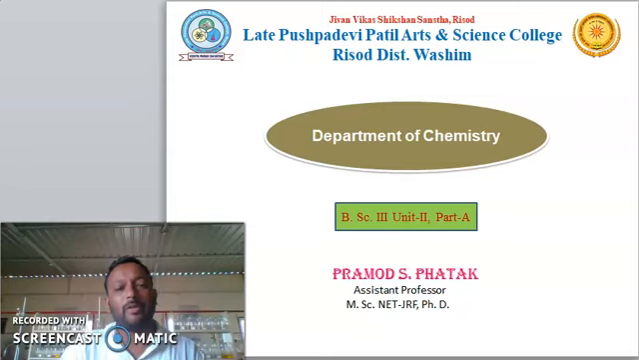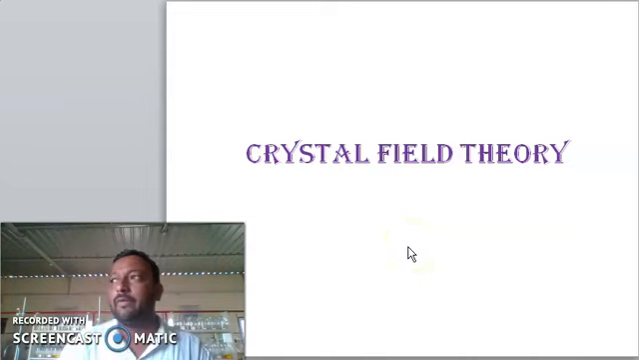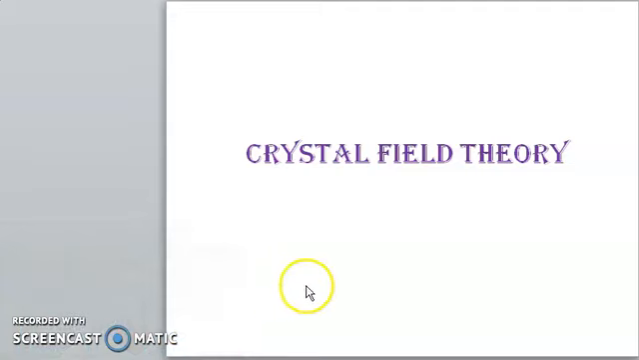So today we are going to see unit second, part A, that is crystal field theory. This is part A from unit second, crystal field theory, that is CFT. Before that, we are going to see the CFT.